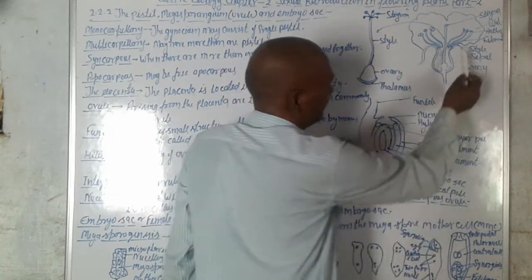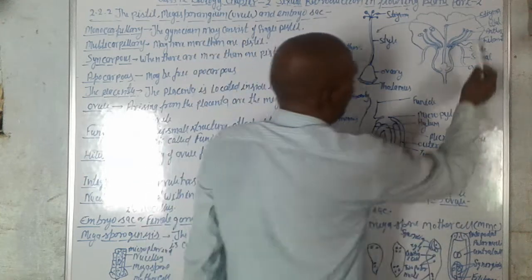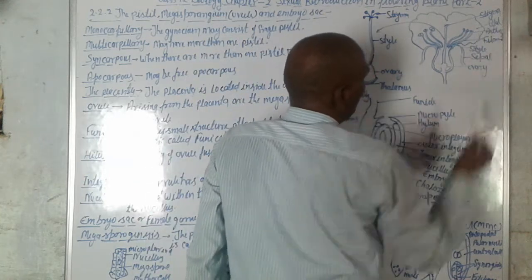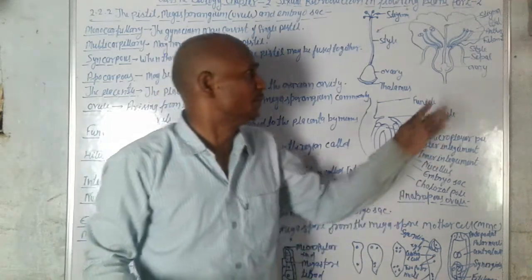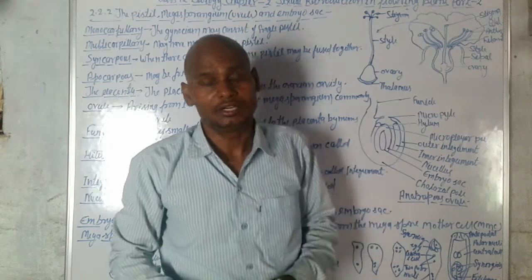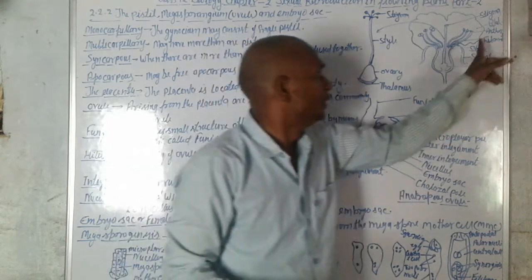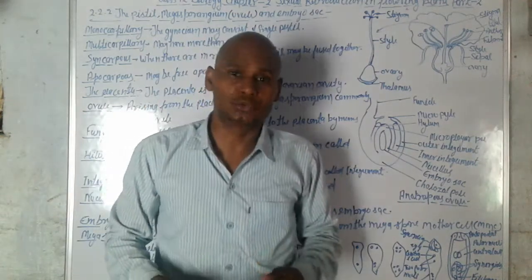Filament is part of the stamen. This is the anther, also part of the stamen, and this is the petal. Petal is the colored part, and it attracts the insects. And this is the stigma, the upper part of the gynoecium.